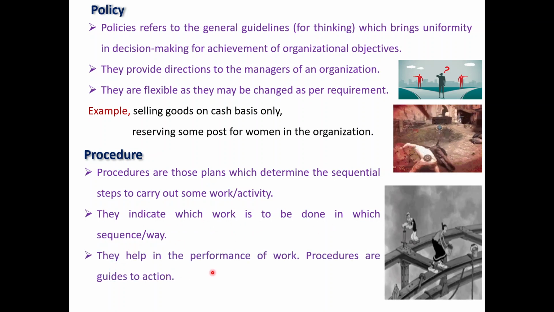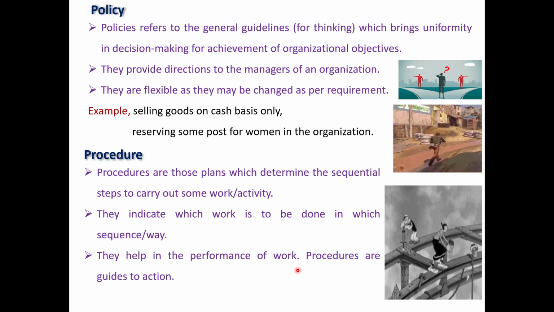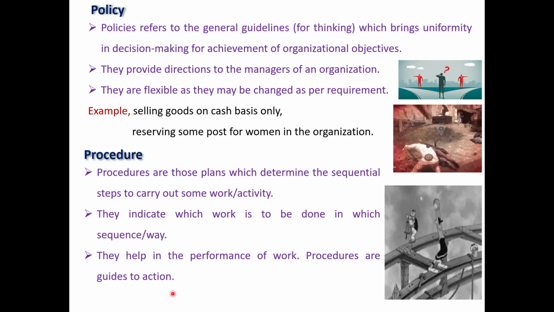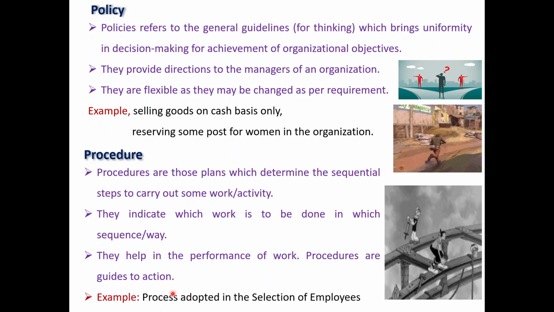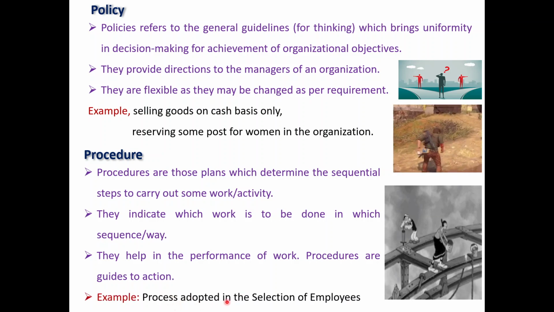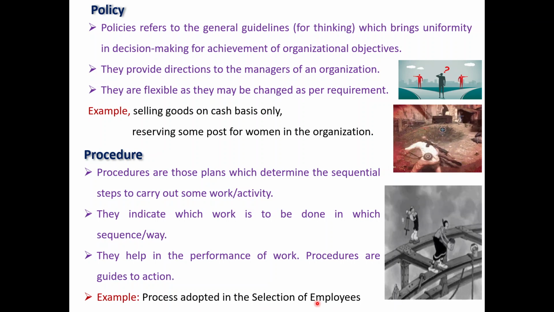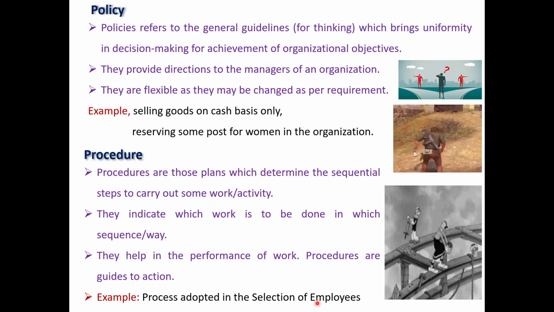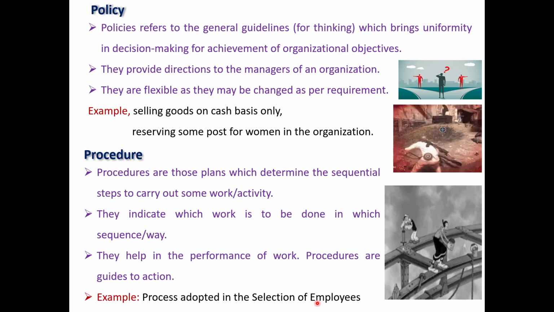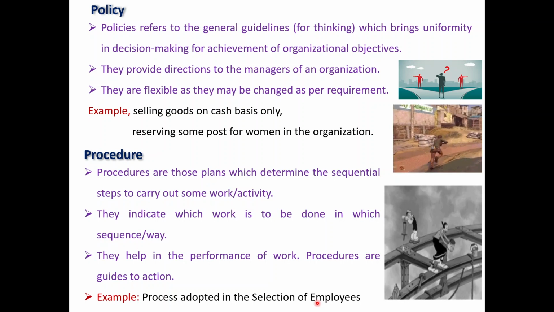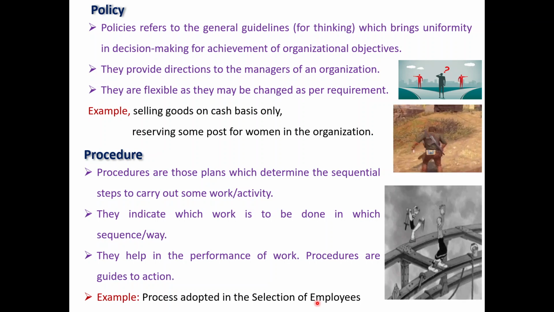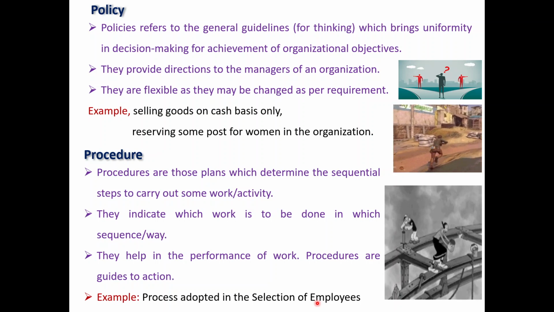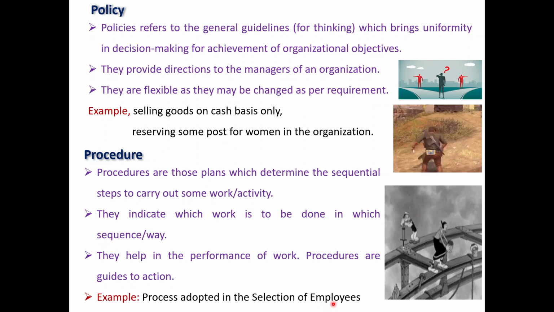They help in the performance of work, and procedures are guides to action. An example is the process adopted in the selection of employees. While selecting an employee, the steps are defined. First GD, PI, like these steps are defined. Then a test, then a medical test. These are a few steps in the selection of employees.